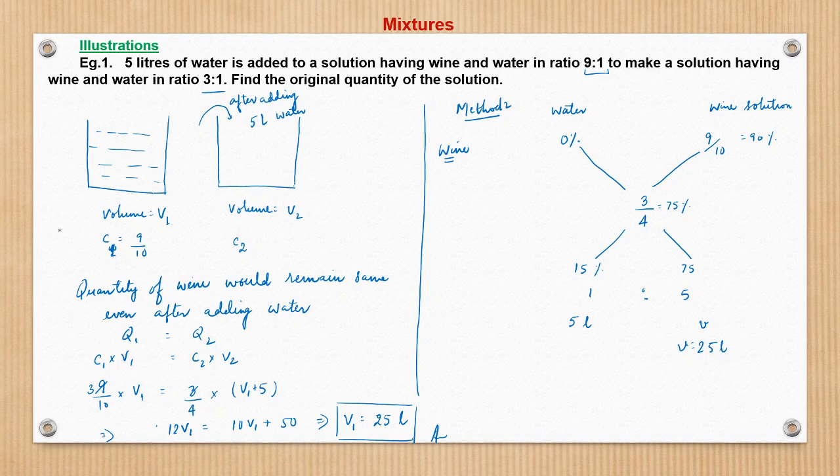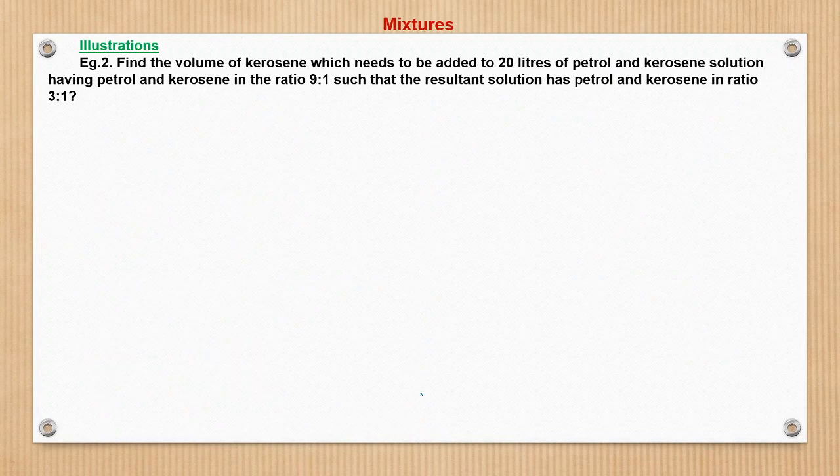This concentration is of wine. So now this relationship becomes a very important relationship. C1 V1 is equal to C2 V2, and this we will be using extensively in solving various type of problem. So there are two methods of solving this question. Method one using alligation, method two using the concept of C1 V1 is equal to C2 V2, right? And we obtain an answer of 25 liters. Let us solve another problem.